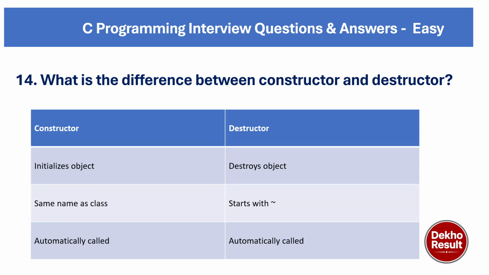Coming to the next question, what is the difference between a constructor and a destructor? A constructor initializes objects, whereas a destructor destroys objects. A constructor has the same name as the class, and a destructor also has the same name as the class, but starts with a tilde sign. Both are called automatically: a constructor when the object is initialized, and a destructor when the object is destroyed. This is the major difference between constructor and destructor.